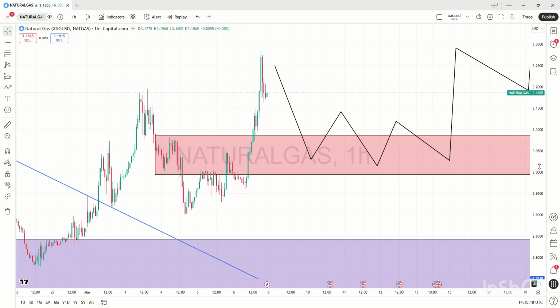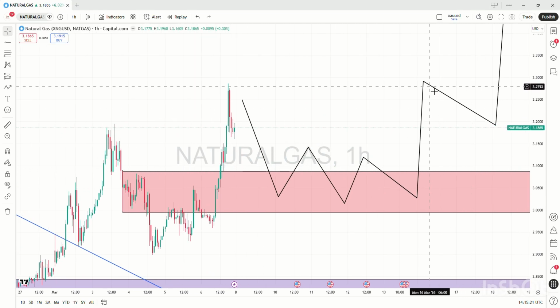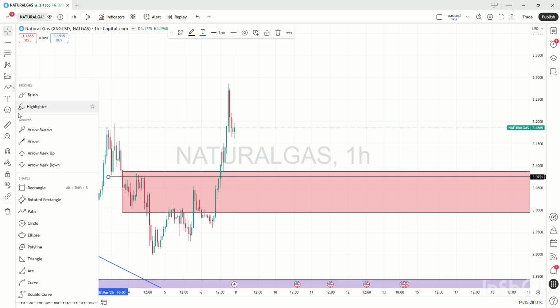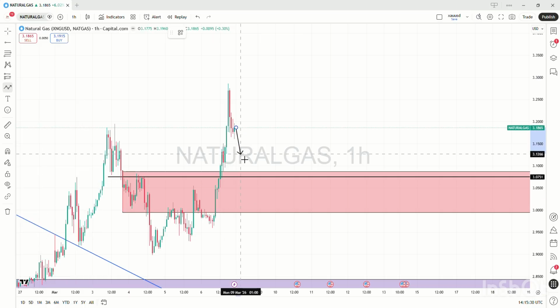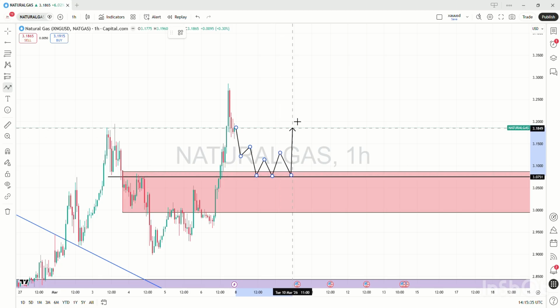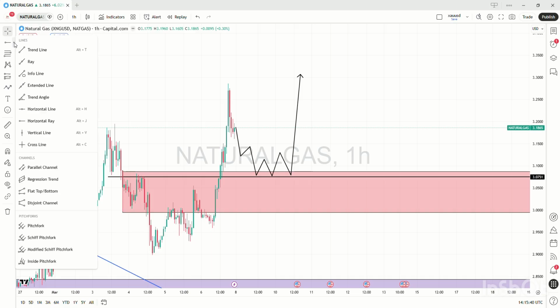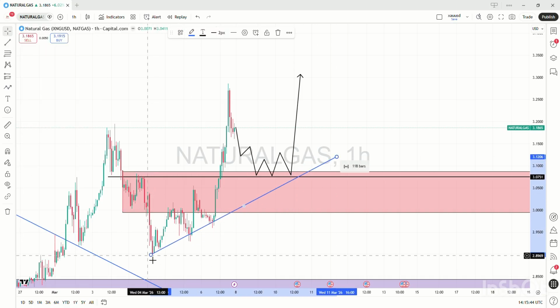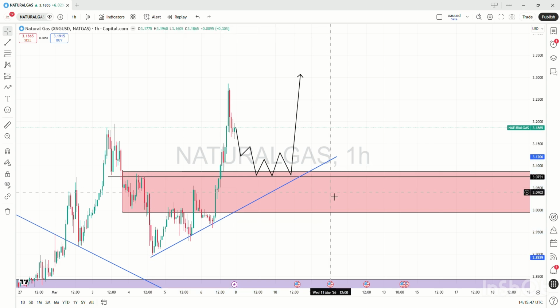The condition is very similar in the H1. Let me remove this. So this was a resistance area. As you can see, the market has successfully broken this resistance area. Now the possible condition for natural gas is to retest this area, and after this resistance it can go up, because we now have again a buying trend line on this area. So the market can successfully retest this red area or the trend line for its major move in the market. So this was all about natural gas.